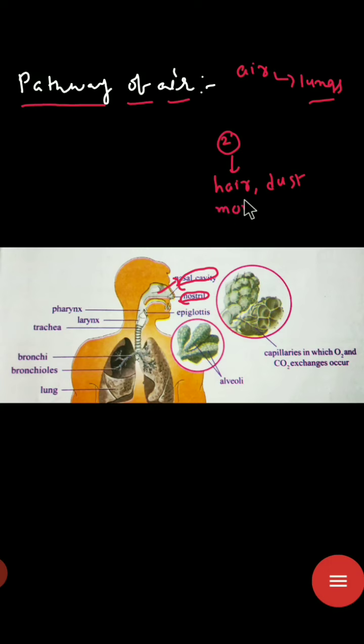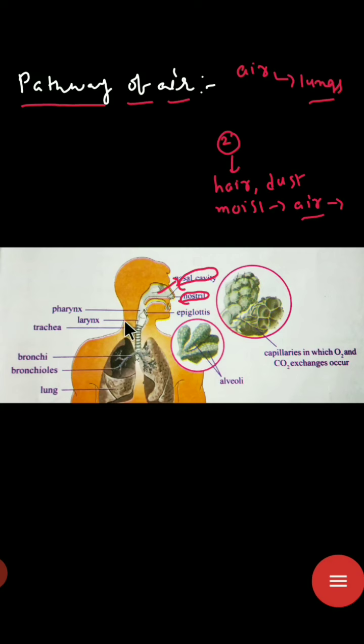The moist mucus makes the external air equal to our body temperature, like an air conditioner. The temperature of the external air may be more or less than our body temperature, then it is maintained equal to our body temperature and the moisture percentage of our body. Means the mucus present inside the nostrils makes the air equal to our body temperature.